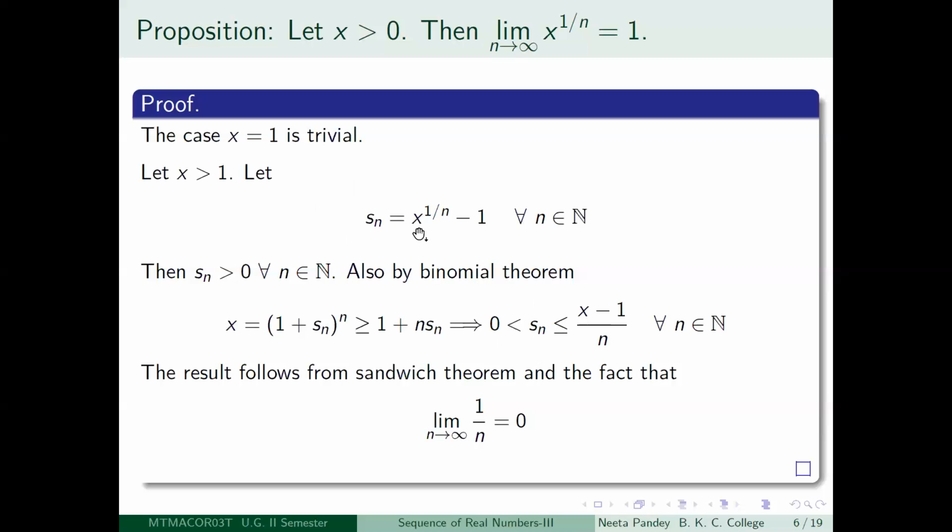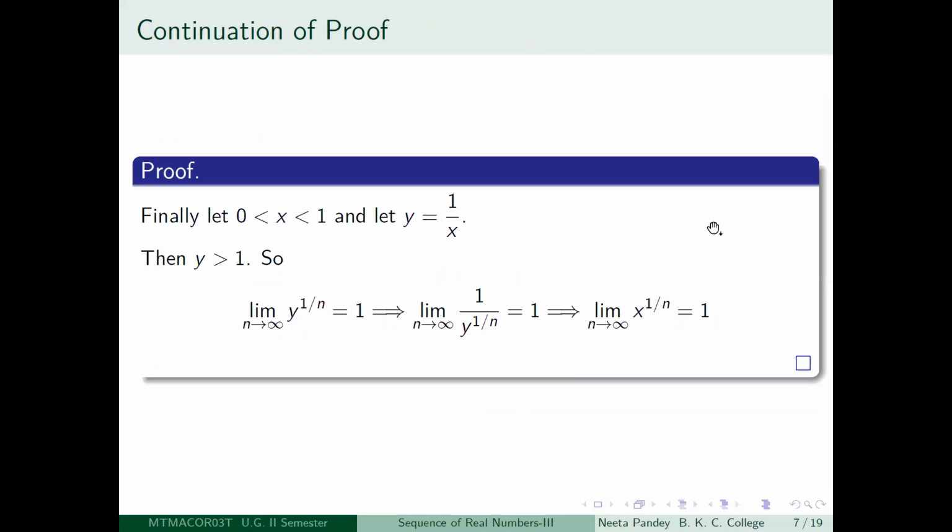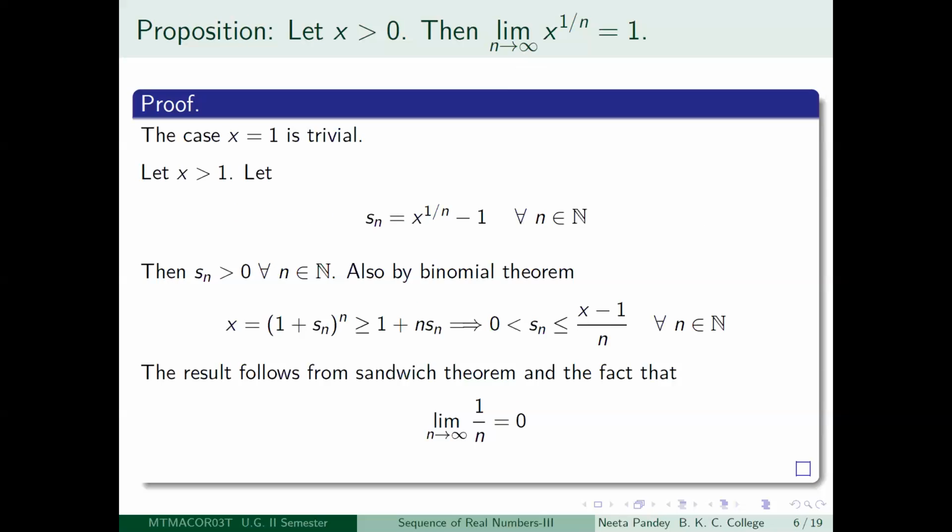But what does that tell you about this? That limit n tending to infinity of x to the power 1 by n minus 1 is equal to 0, which means that limit n tending to infinity x to the power 1 by n is equal to 1, right? Okay, so this we have proved for x greater than 1, and for x equal to 1 it was trivial. So your proof is done for x greater than or equal to 1.